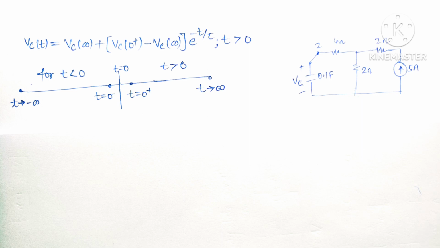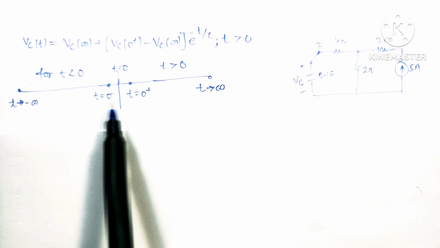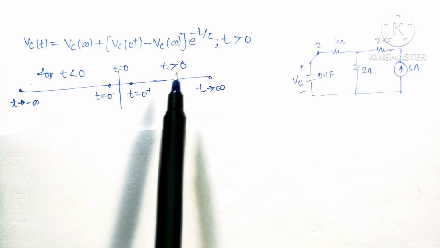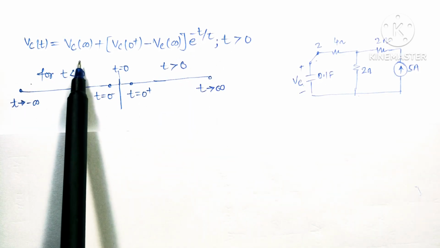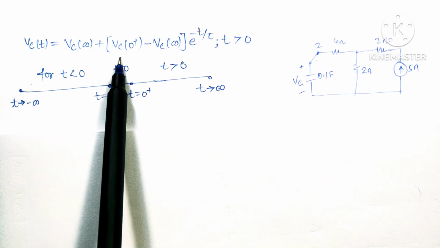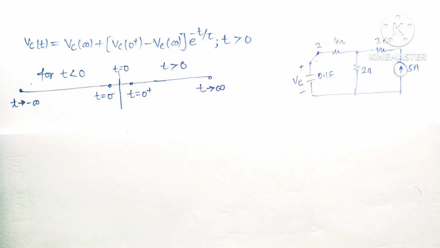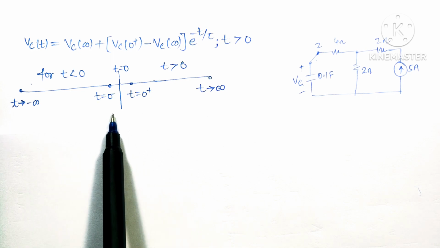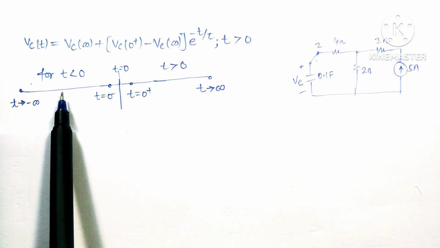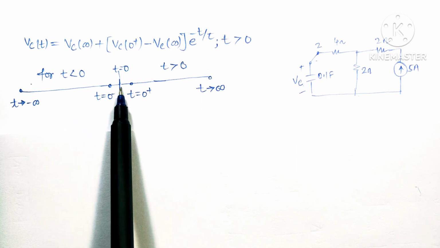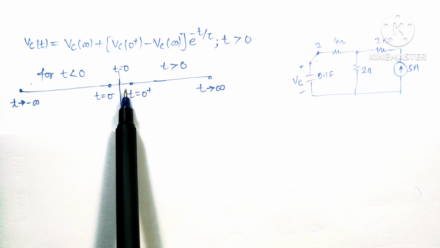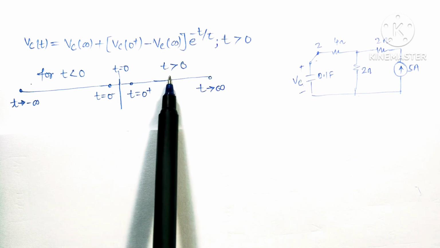We know that voltage in capacitor for t greater than 0 can be written as Vc infinity plus (Vc0 minus Vc infinity) into e to the power minus t upon tau. So we have to calculate voltage in capacitor at t is equal to infinity time and voltage in capacitor at t is equal to 0 plus second. We can divide this time domain into three parts. First is t less than 0 second, second at t is equal to 0 second when the switching is happening from position 1 to position 2, and the third that is t greater than 0 second.